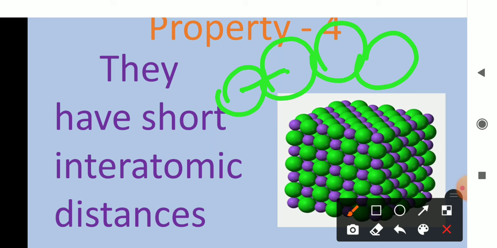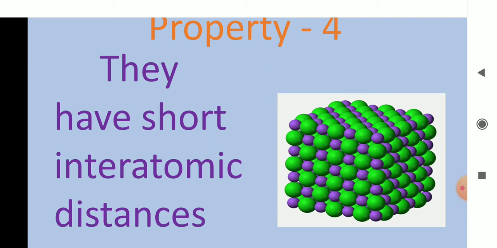Since the particles of a solid are very tightly, very closely packed, they are said to possess lower interatomic distances. Each atom of a solid is very close to the others, so the interatomic distance is very, very less. That is given in property number 4. How is it given? They have short interatomic distances. Then come to property number 5, which is the final property.